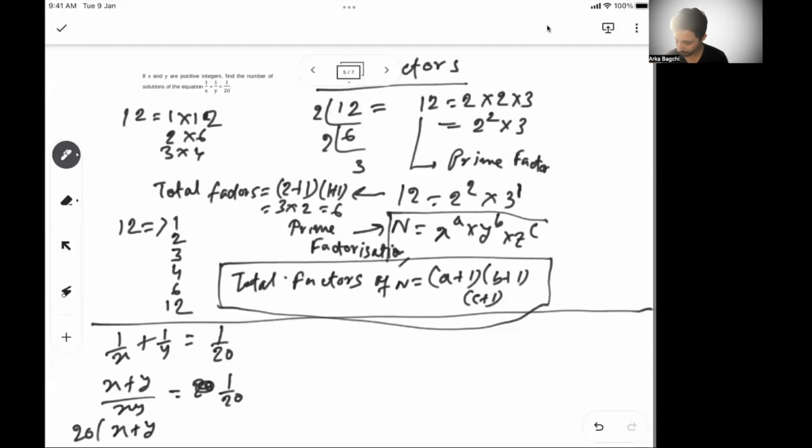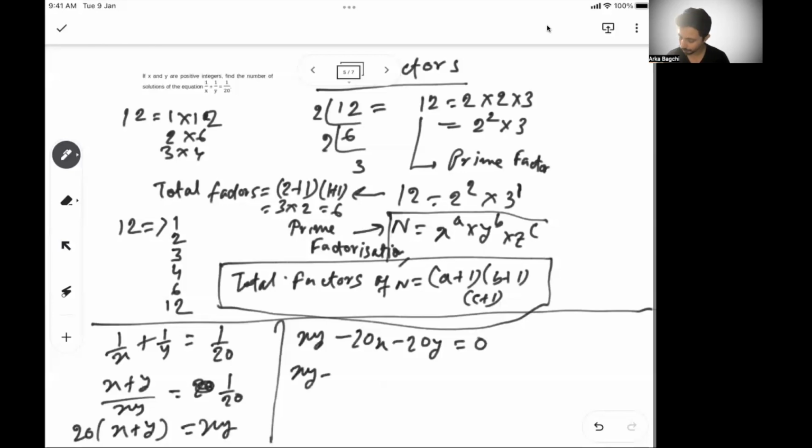So 20 into x plus y is equal to xy. Or we can say xy, if I bring everything on the other side, minus 20x minus 20y equal to 0. Now, in terms of middle term factors, since there is 20, 20, if I have to do a factorization to it, I'll add 400 on both the sides because 400 is 20 into 20, both the coefficients.